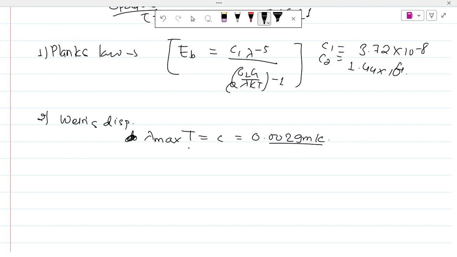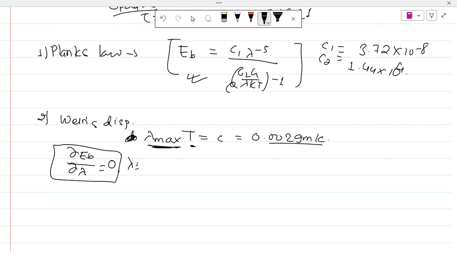It signifies that maximum wavelength occurs at a certain temperature, and this is always constant for a body. This is derived through calculus: if we take the derivative of EB with respect to lambda equal to 0 from this law, we get the value of lambda, which is our lambda max.